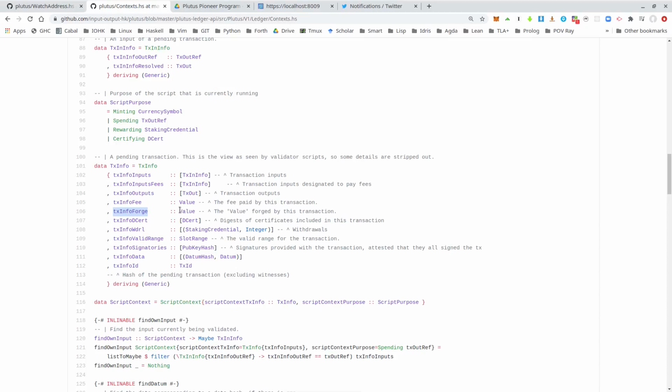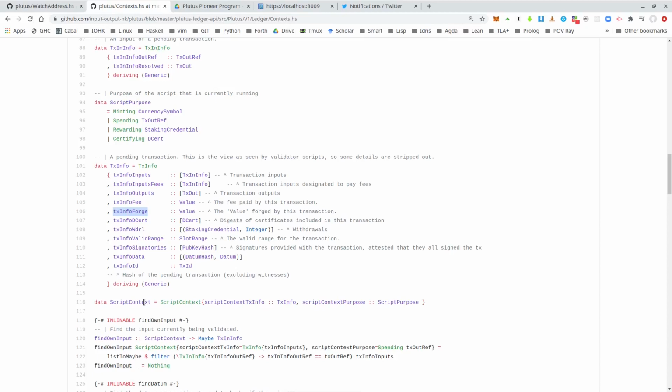So each currency symbol is the hash of a script, of a policy script, a minting policy script. And for each currency symbol that appears in this value in the forge field of the transaction, the corresponding script that belongs to the currency symbol is executed. And where the validation scripts had three inputs, the datum, the redeemer, and the context, these minting policy scripts only get one input, only the context.